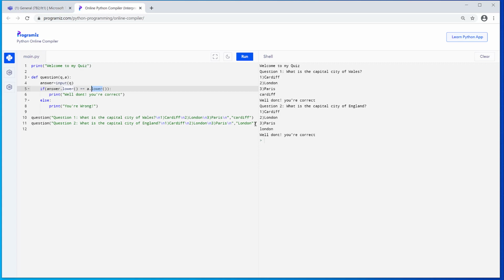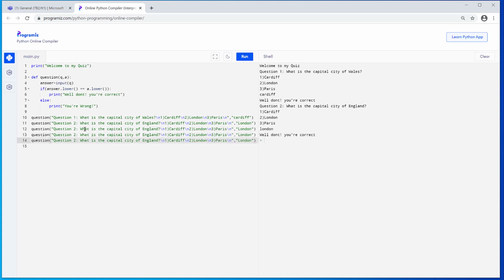So this time around then, we are writing the same program as we did last time, but it should be more efficient and take up less lines of code. You by all means can use the same questions as you did last time. So England, France, and that would be Paris. And I did Madrid, just to keep in line and show you I'm doing exactly the same thing. So Spain, I had Madrid in here, and then Madrid here.